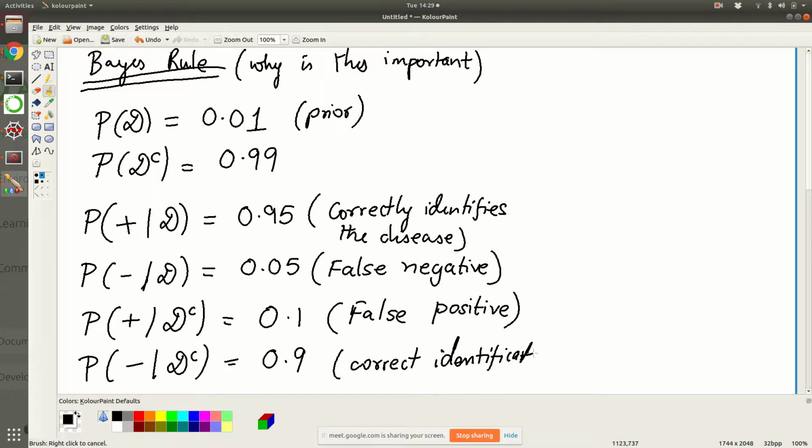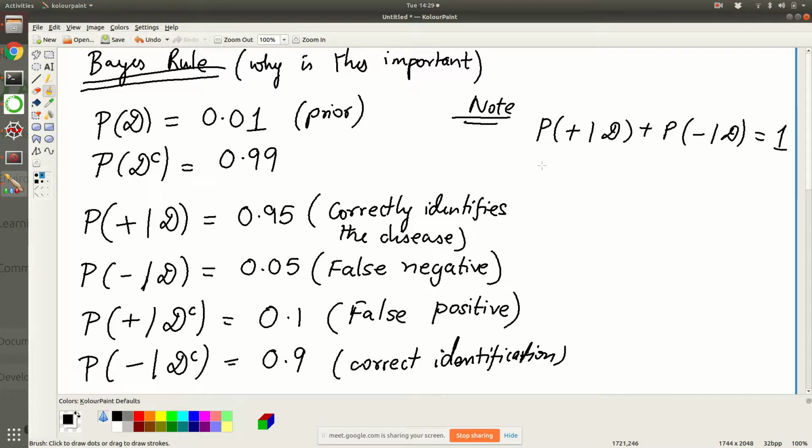Okay, if you observe carefully, note that P of plus given disease plus P of minus given disease is equal to 1. And P of plus given disease complement plus P of minus given disease complement is equal to 1. Why does this happen?